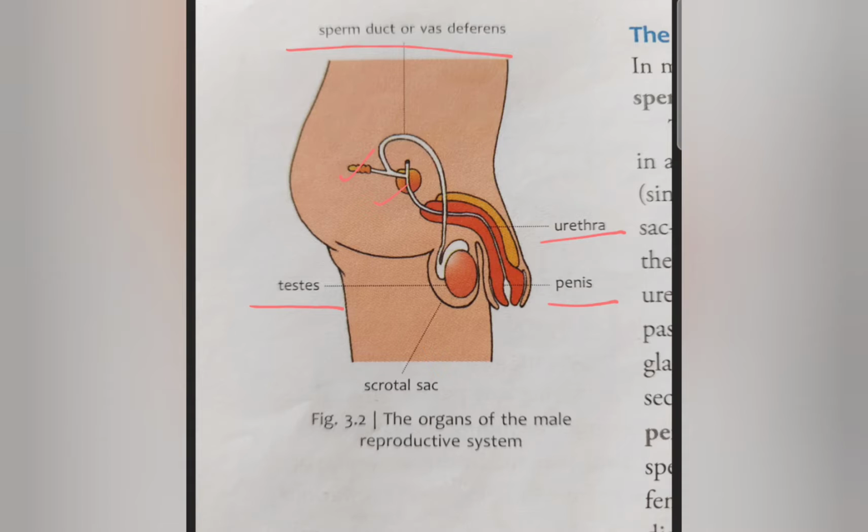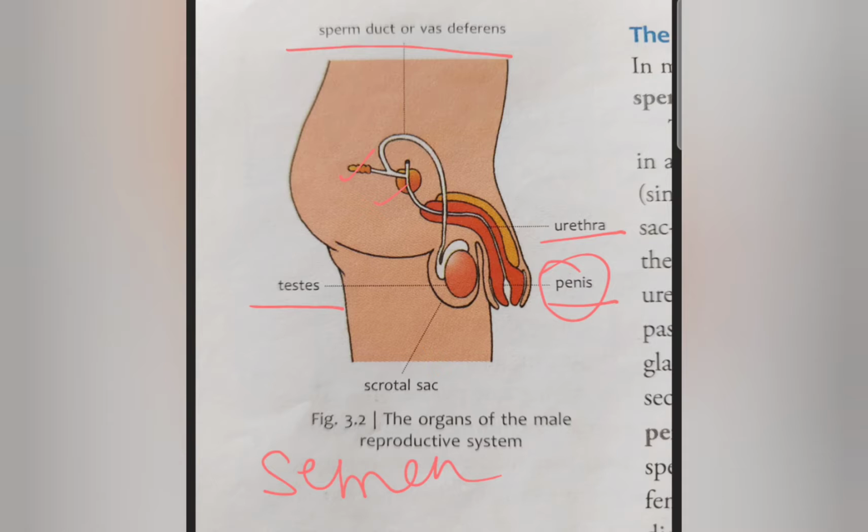The mixture of the sperm and those secretions from the accessory glands is known as semen. What is it called? It is known as semen. So if you are asked what is semen, the answer will be: the mixture of the sperm which are produced in the testes and the secretions produced from the accessory glands of the male reproductive system is known as semen.